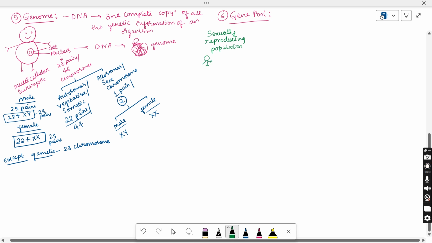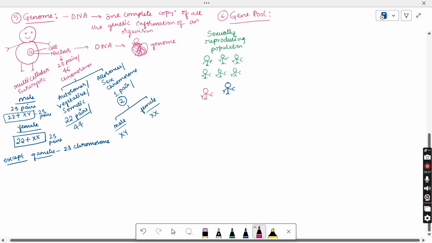Suppose this is one person. So there are people who are actually reproducing sexually. Each person will contain their own genetic material. Now all the population may not be the same. You can find differences even in the population, right?